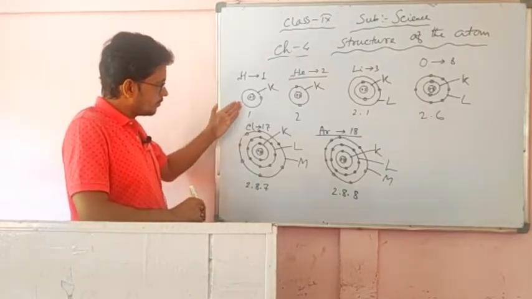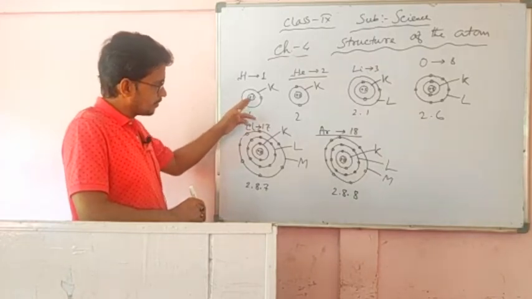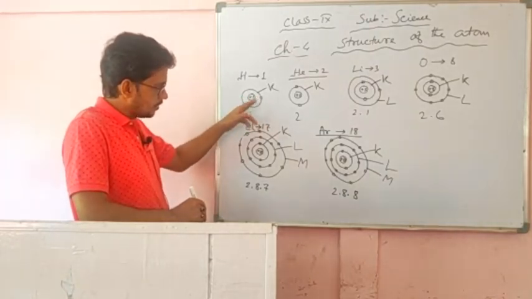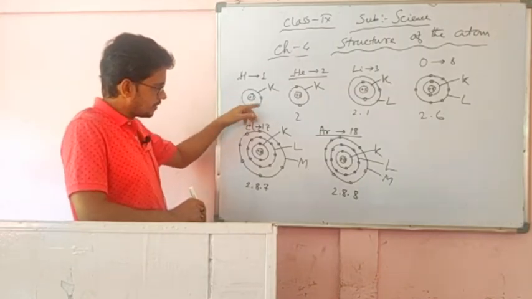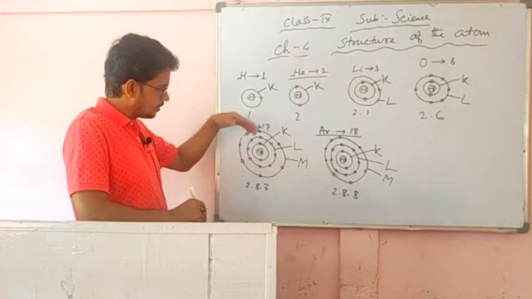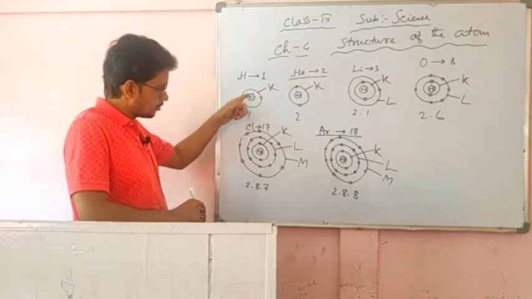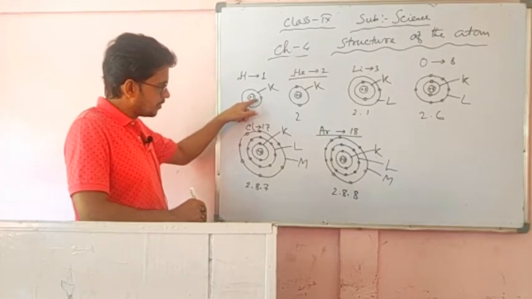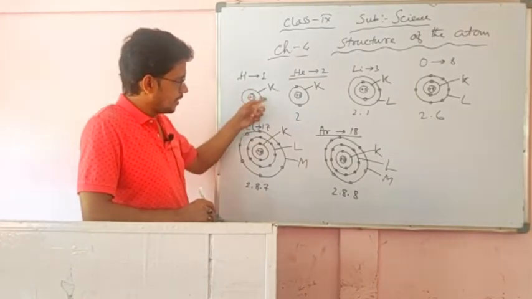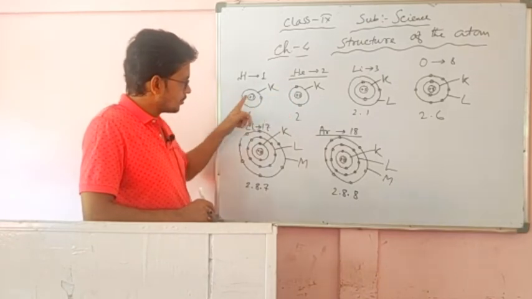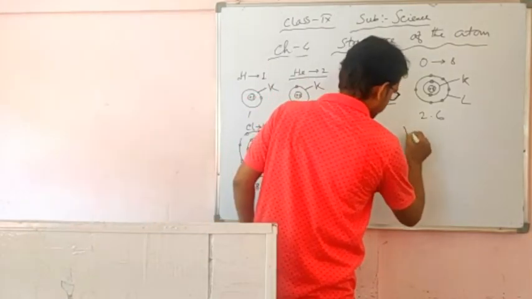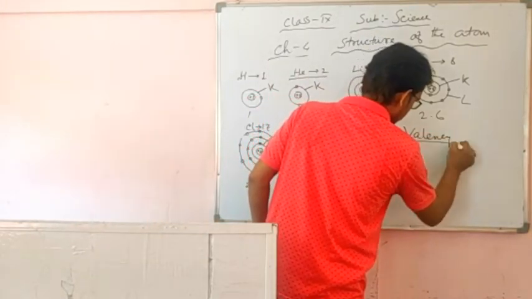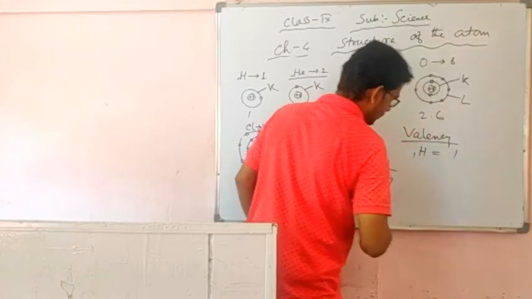Now, hydrogen has only one electron, so it will definitely not lose this electron. It will share its electron with another. How many will it share? One. If this hydrogen takes another one in its orbit, he will share one, and the other will also share one. If it makes 2, then it will be balanced and attain stability like helium. Helium has 2. So hydrogen has 1, how many more does it require? 1. So the valency of hydrogen is 1.